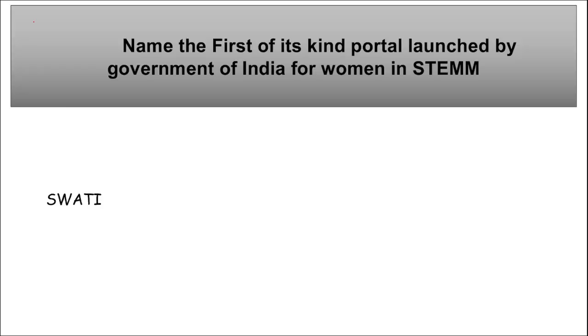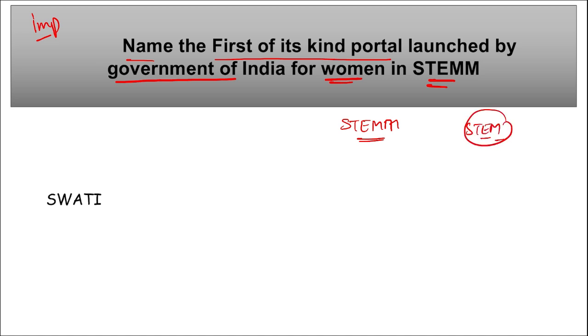Next, this is important, take a note. First is the name of the first of its kind portal launched by the Government of India for women in STEM. What is STEMM? Right? Earlier we had a term just STEM, there was one M, but now you can see there are two M's in this STEMM. What does this one extra M stand for? So let's look at the full form.